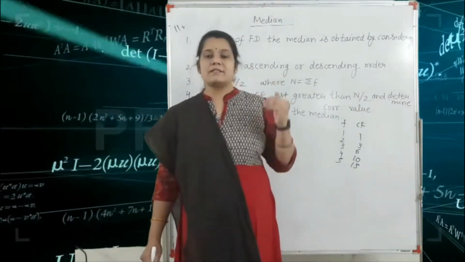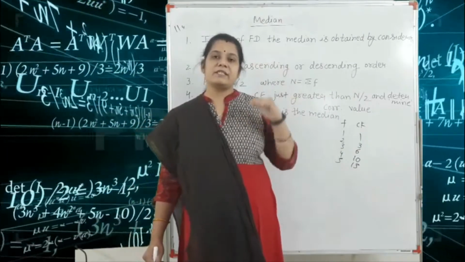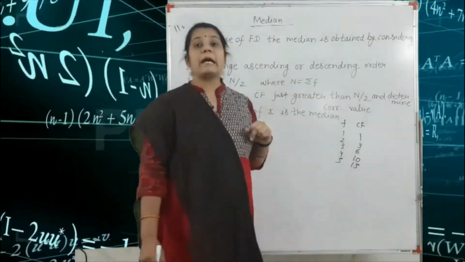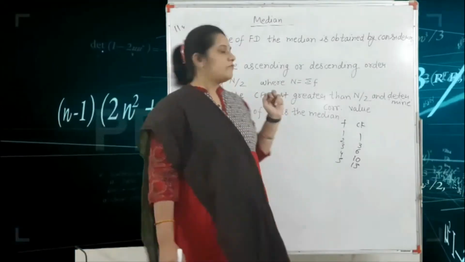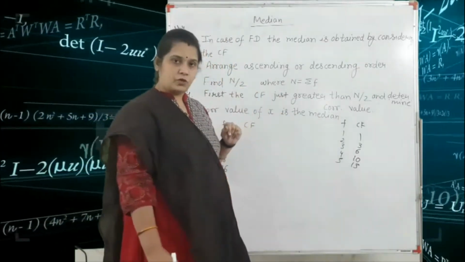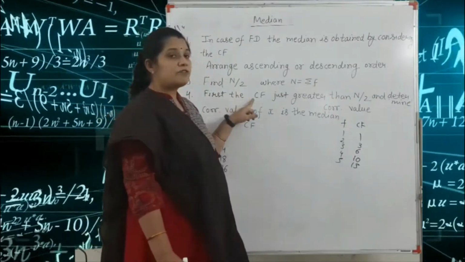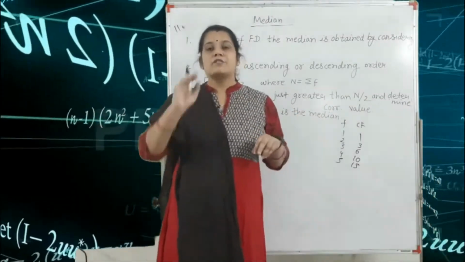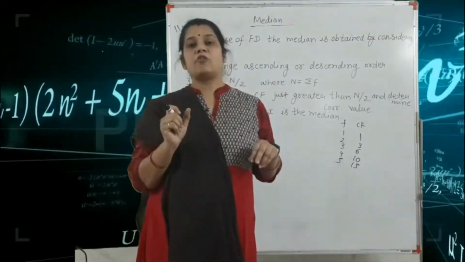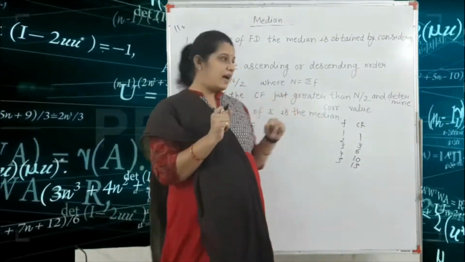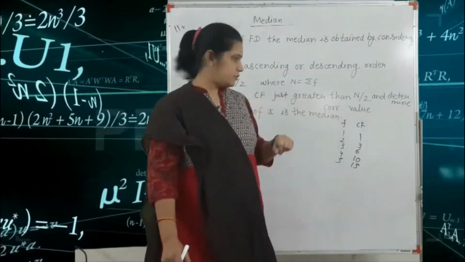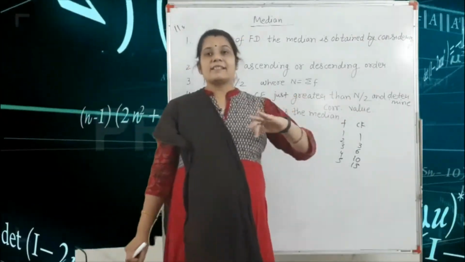The next step is to sum all the frequencies, that is summation f, and we write it as capital N. So we find N by 2. Got it? The next step is the CF. We have the x and f columns, so you make the cumulative frequency column CF, and after that find the first CF just greater than N by 2 and determine the corresponding value.